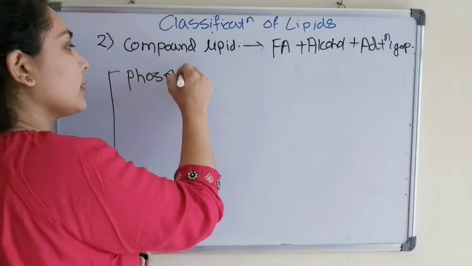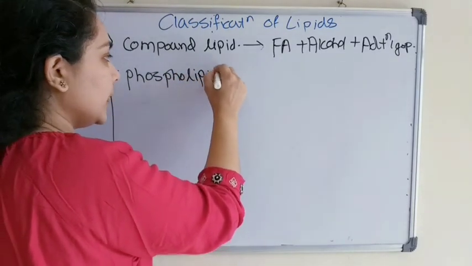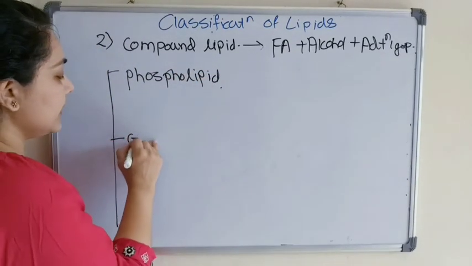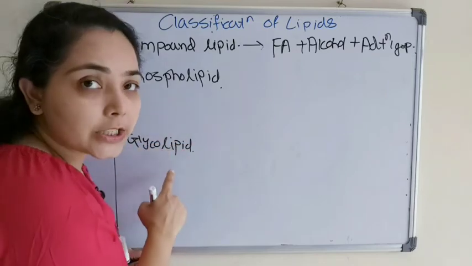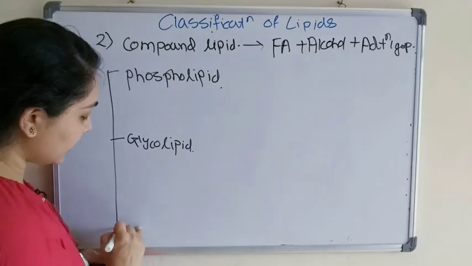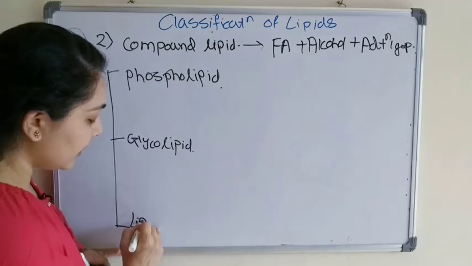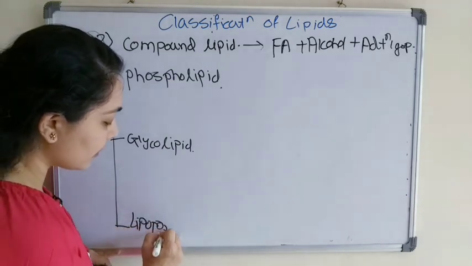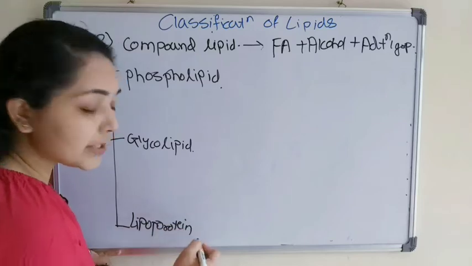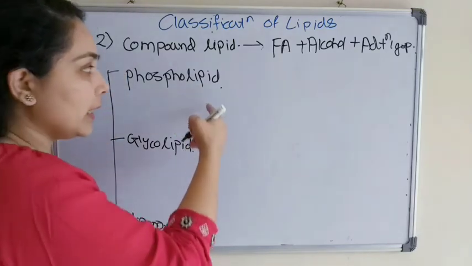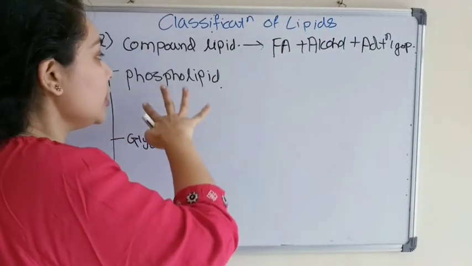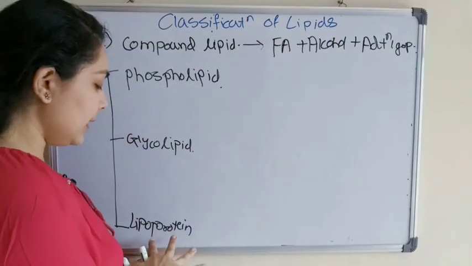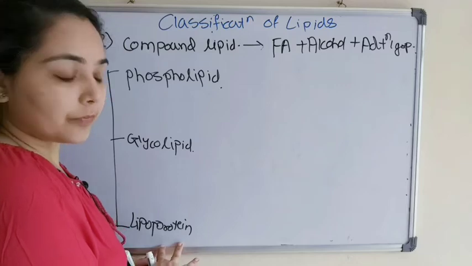phospholipid, where the phosphate group is there. Second is the glycolipid, where the additional group is carbohydrate, and the third is lipoprotein, where the additional group is protein. So depending upon that, compound lipids are further subdivided into phospholipid, glycolipid and lipoprotein. Alright.